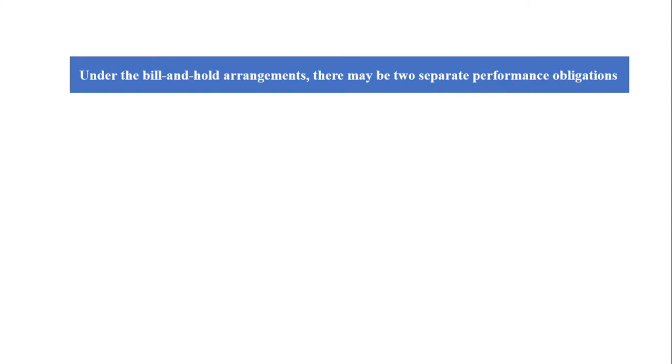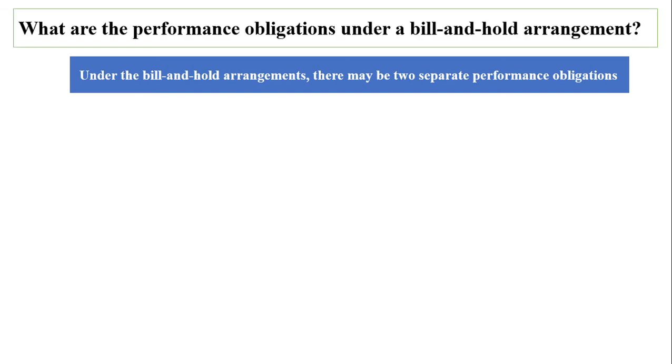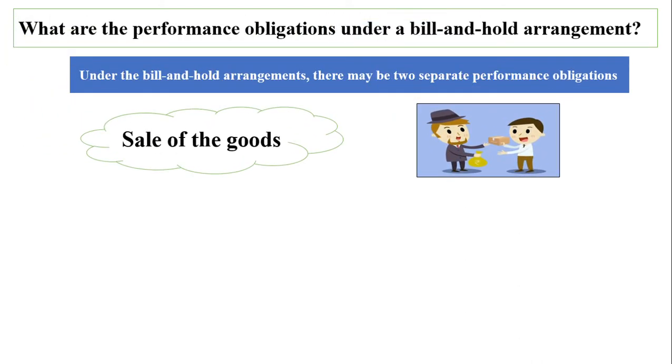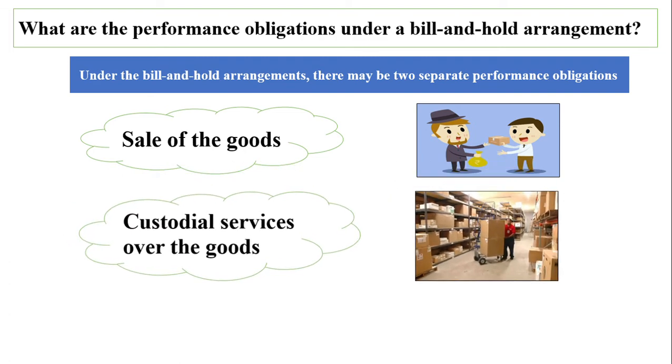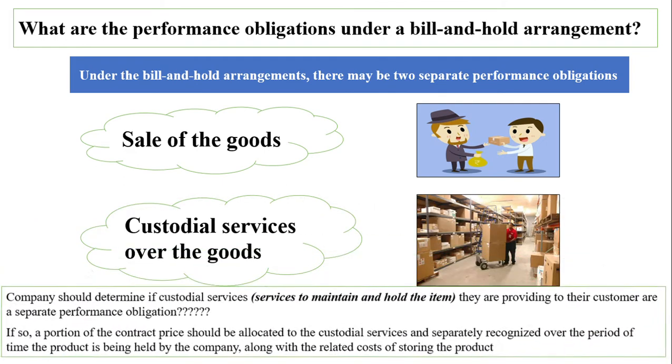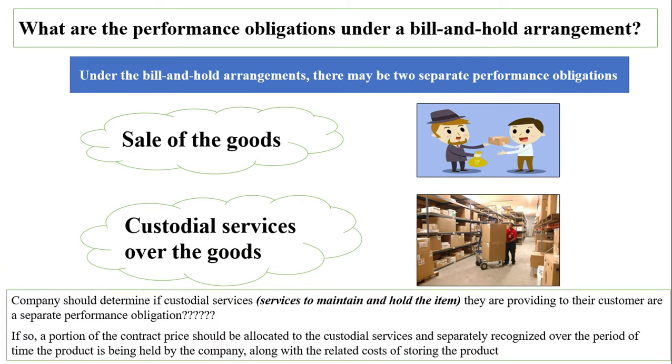Fine, what are the performance obligations under bill and hold arrangements? There are typically two performance obligations. One is the sale of goods, the primary performance obligation, and the next one is custodial services, which is nothing but a storage cost, like we are holding and storing the products, for which we are charging custodial charges, which is nothing but storage charges. You can read through this slide.